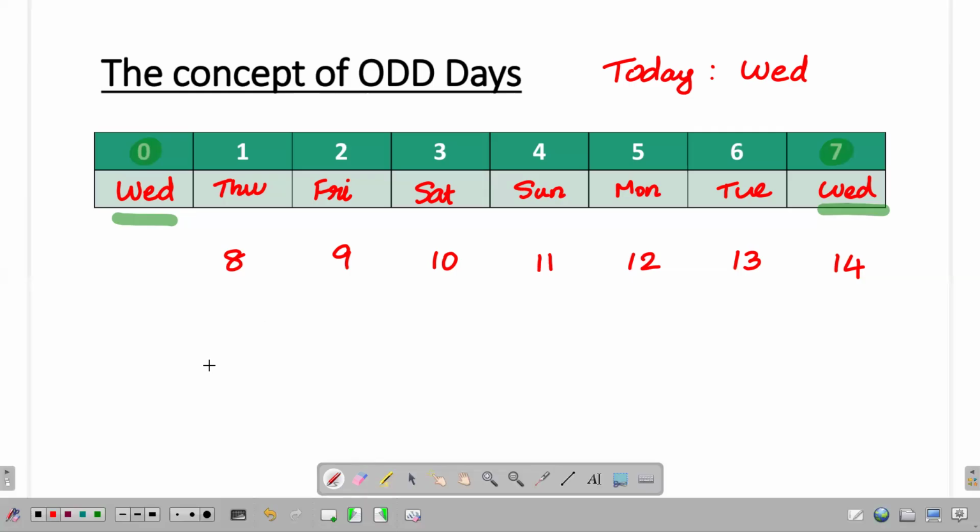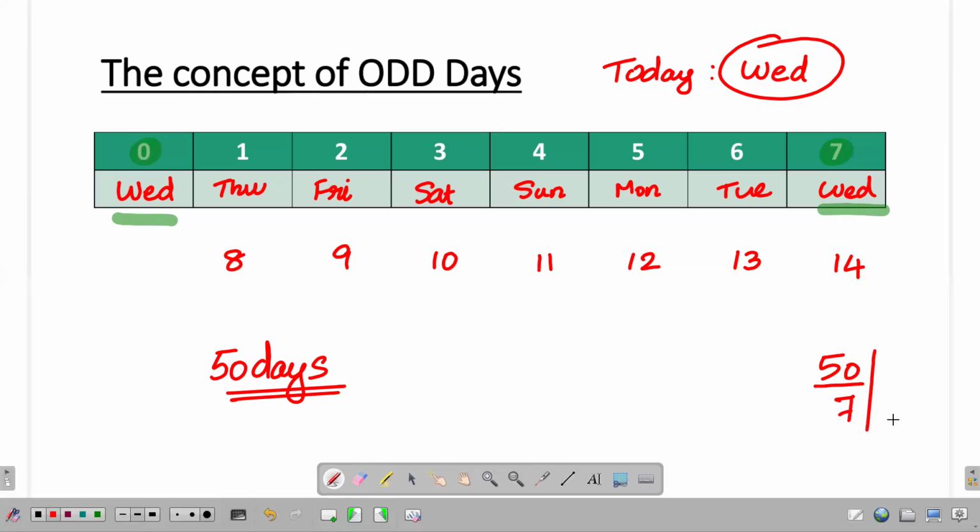So let me ask you, if today it's Wednesday, what is 50 days from today? What should I do? Take 50, divide this 50 with 7. I know that 7 sevens are 49. So I know that the remainder is equal to 1. I can say 50 days from today, it is as good as 1 day from today. Today being Wednesday, 1 day from today, it is Thursday. So 50 days from today, I can say it's going to be on a Thursday.